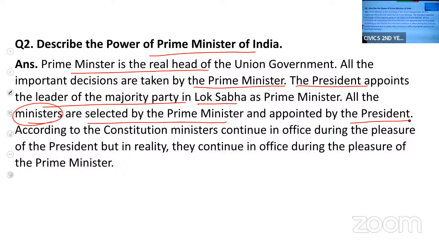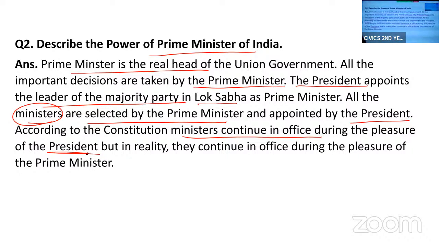According to the Constitution, ministers continue in the office during the pleasure of the President. As per the Constitution, the team of the Prime Minister will continue in office as long as they please the President.